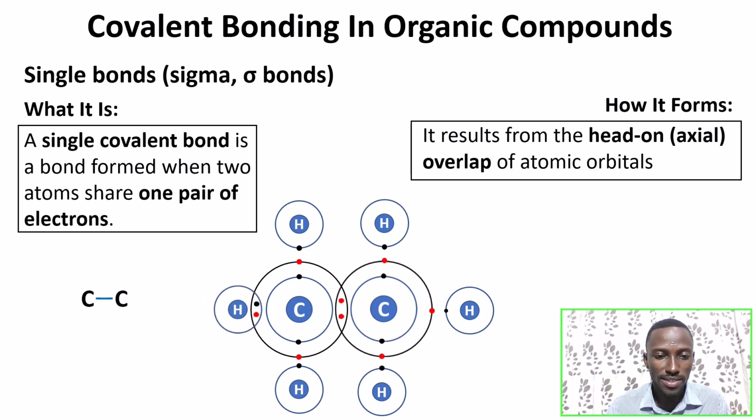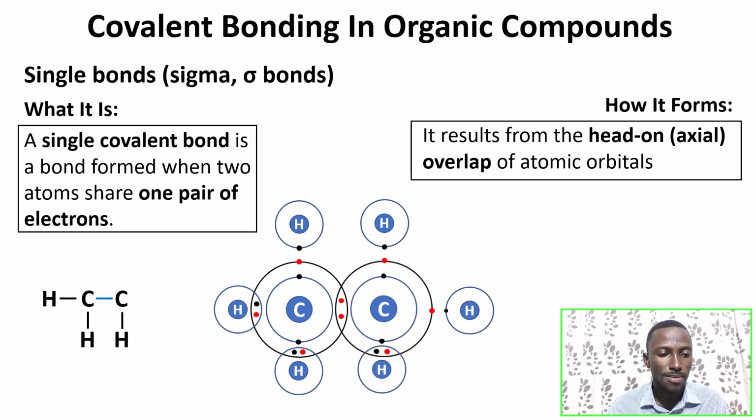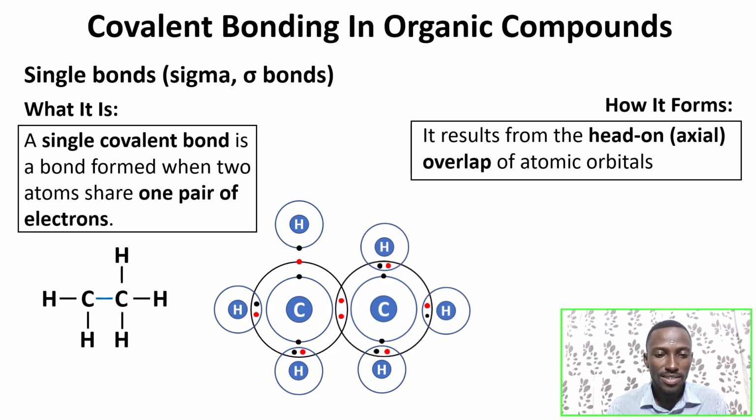So the first hydrogen moves to form 1 carbon-hydrogen bond. The next hydrogen moves to form another carbon-hydrogen bond. Then the third moves to form another carbon-hydrogen bond. And the process repeats until all the hydrogens overlap with the carbon.